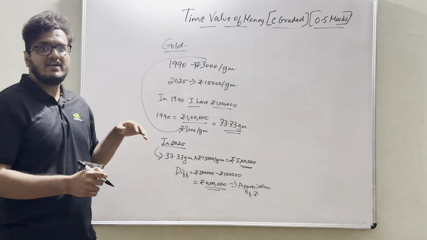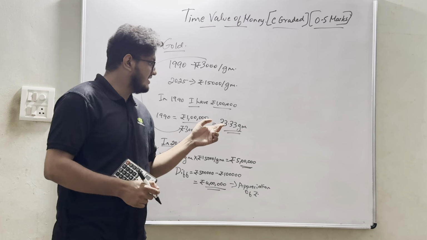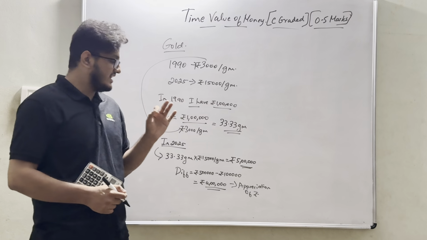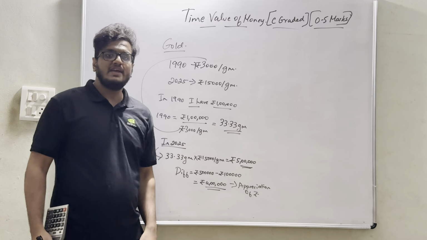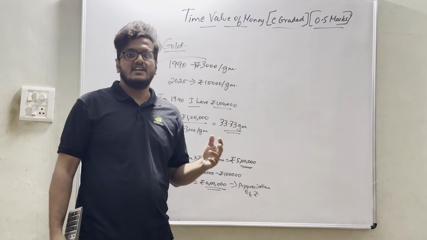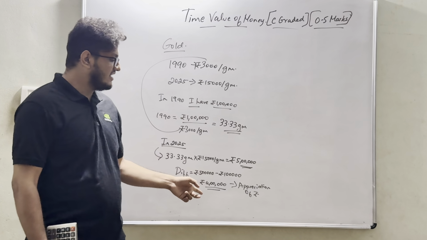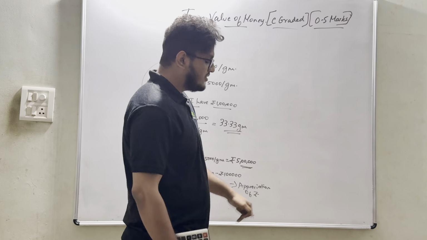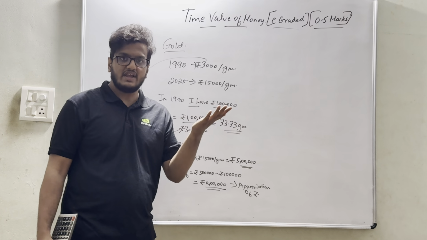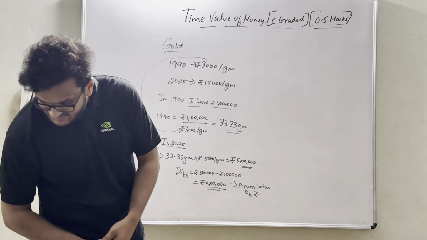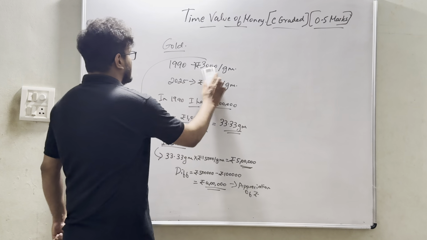In 2025, the value of gold that I will be having is 33.33 grams in total into 15,000 rupees per gram, which will be approximately 5 lakhs. The difference between 5 lakh minus 1 lakh is 4 lakhs, which will lead to appreciation of rupee. So since I have invested it, it will lead to an increase in money. That is appreciation.